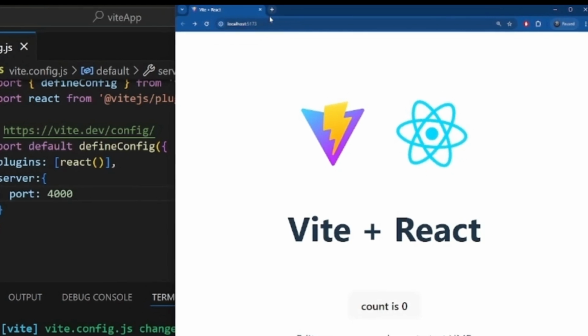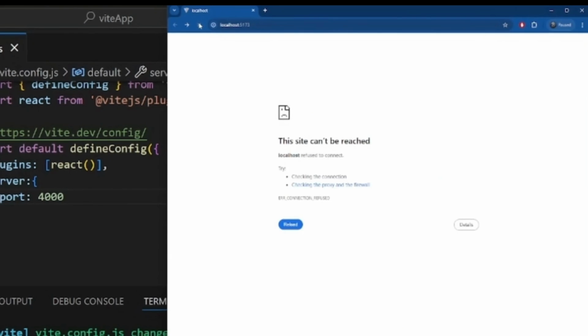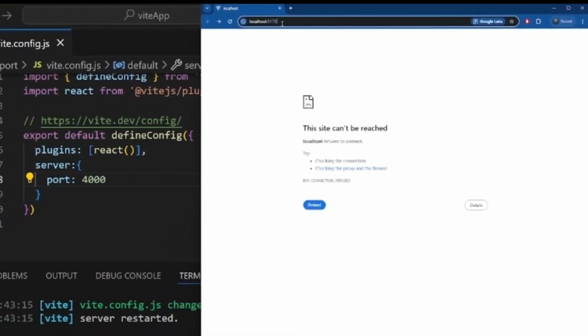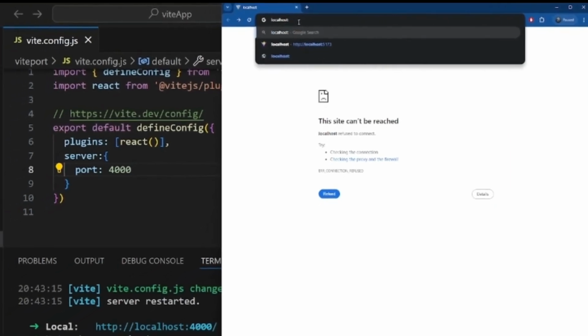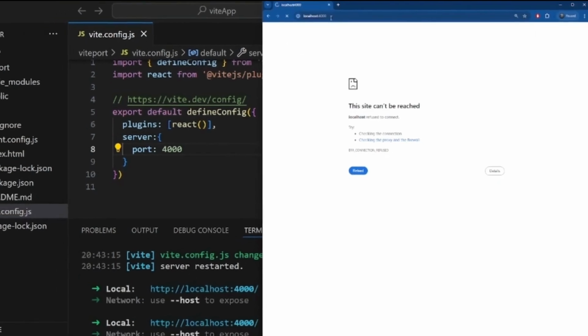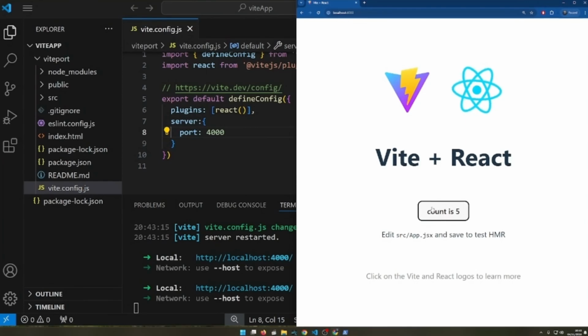So when we reload this, see what happens. So now it's saying this site cannot be reached. So we have to go into localhost 4000. Yeah, that will run now. Yes, automatically we have this port 4000.